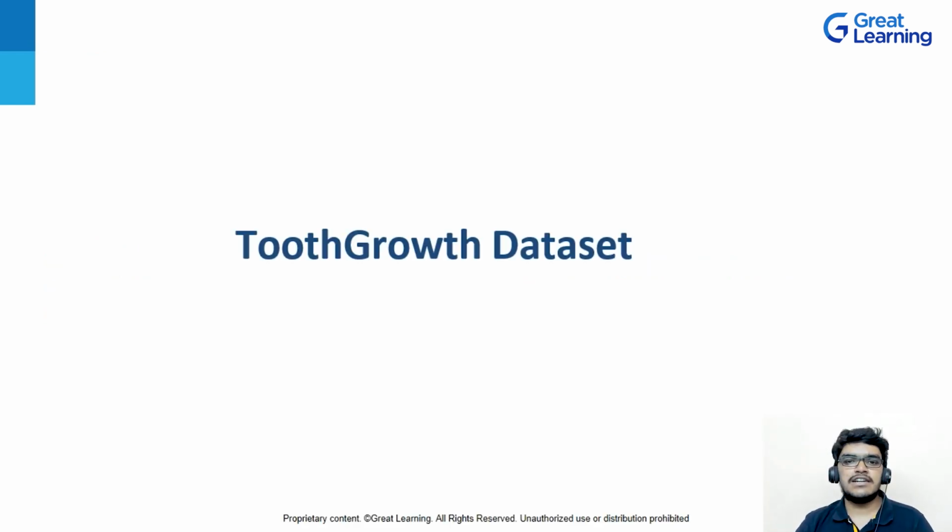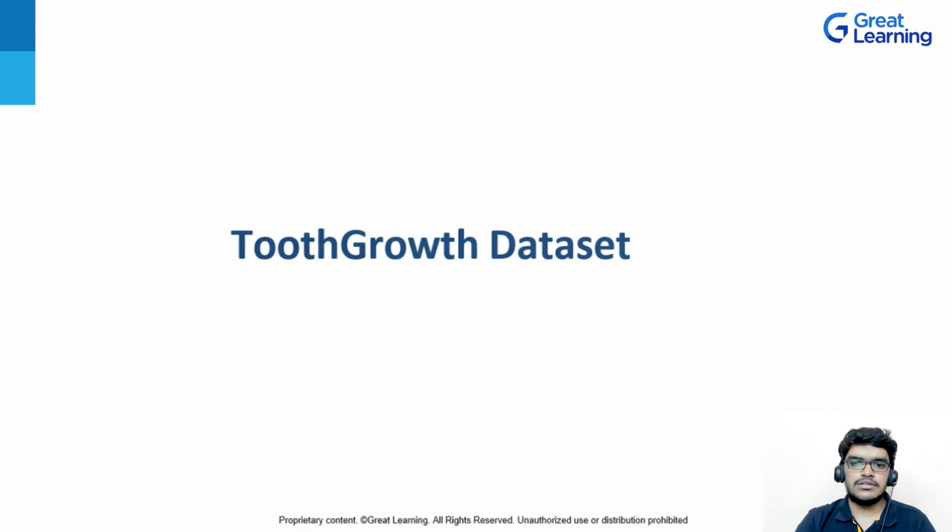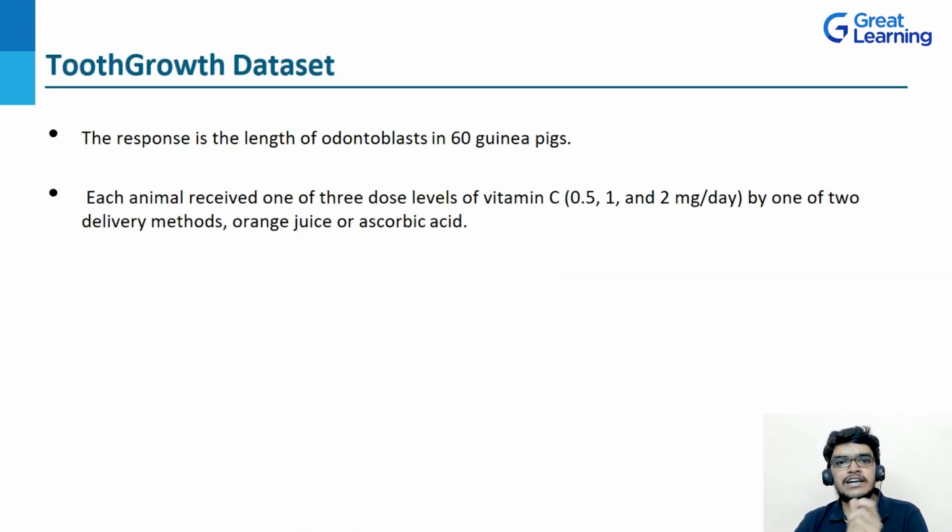The next dataset is the tooth growth dataset. So what is the tooth growth dataset? Basically, here we are looking at the length of odontoblasts. What is an odontoblast? An odontoblast is a cell which is responsible for tooth growth. Here we will see the length of odontoblasts in 60 guinea pigs.